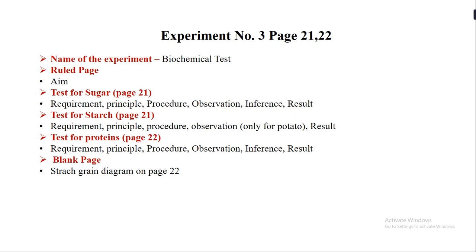You have to follow the same sequence, that is the requirement, principle, procedure, observation and result. Now if you see the observation for the test for starch, they have given observation for rice, jawar, wheat, maize and potato. Okay, so you have to write only the observation for potato. Please do not write the observation for rice, jawar, wheat and maize.